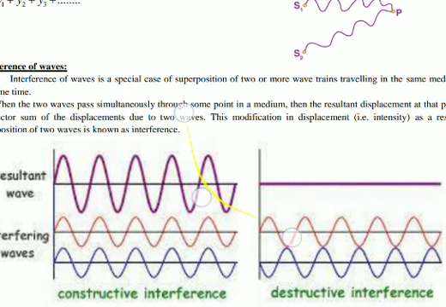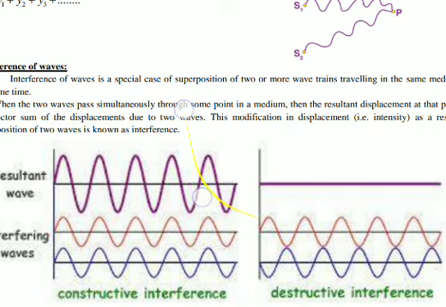The displacement produced by this wave at this particular position is in the negative direction, but the displacement produced by the other wave at this position will be in the positive direction. So positive and negative will cancel each other and the resultant displacement of the particle will be 0.